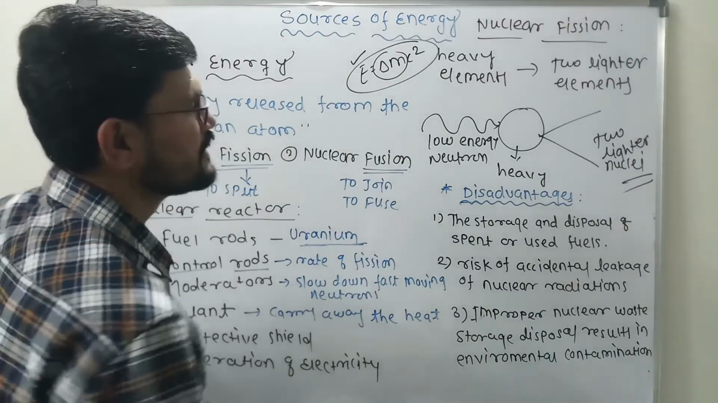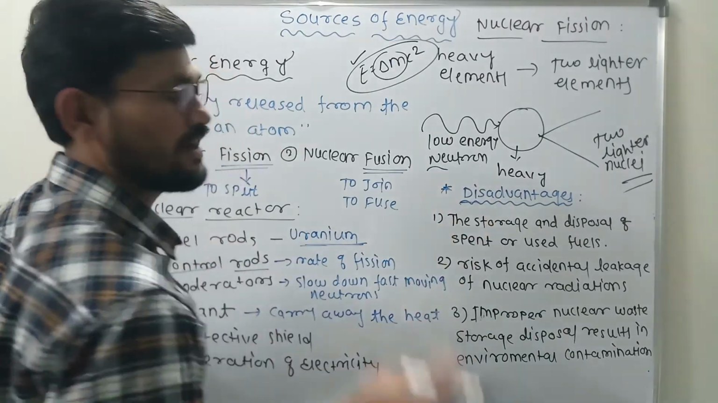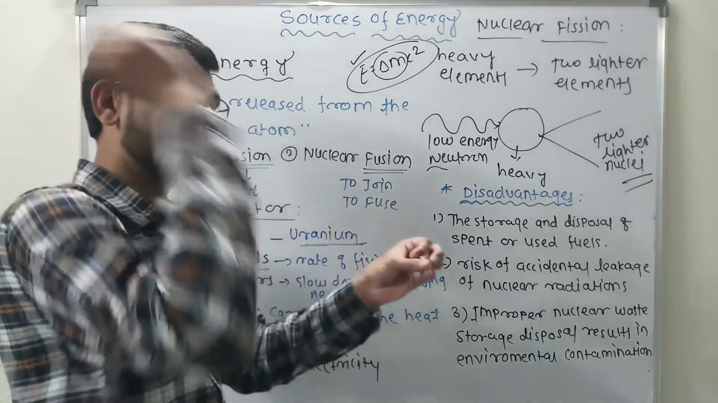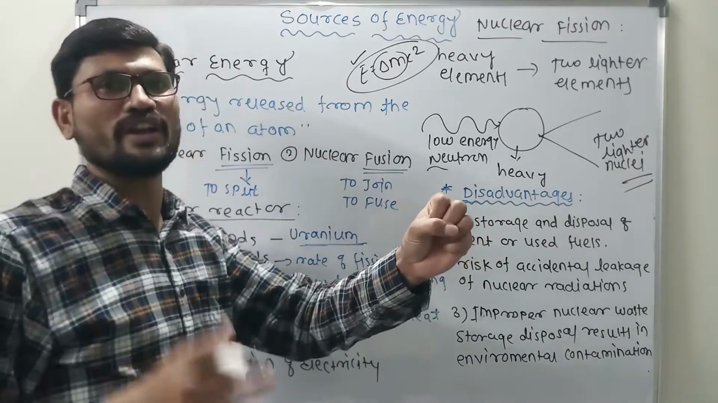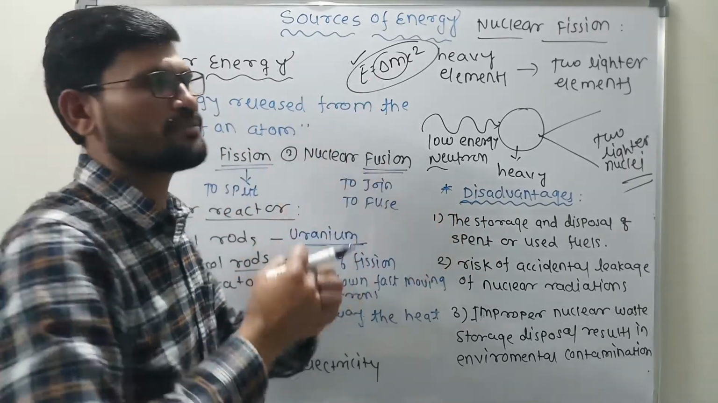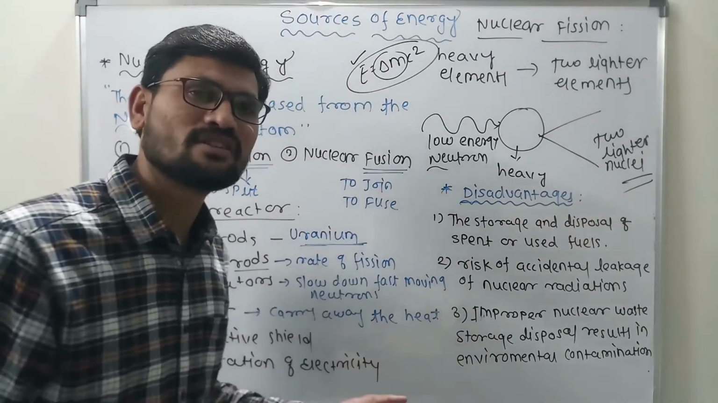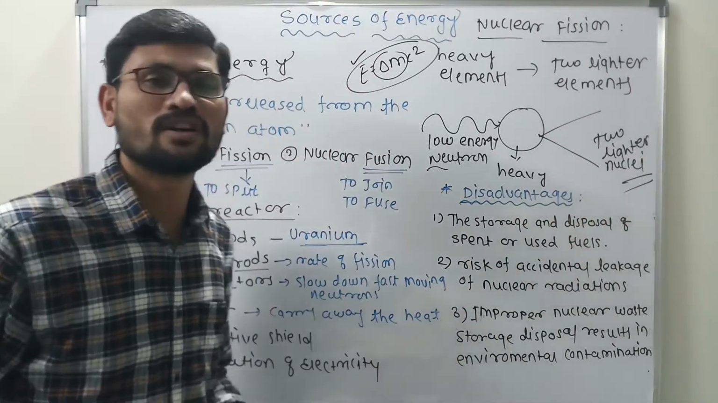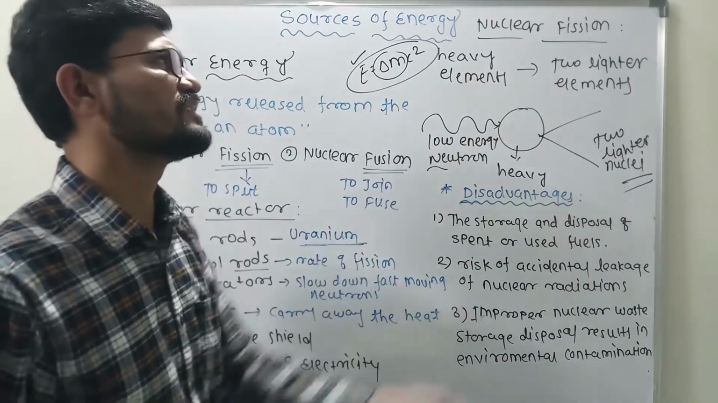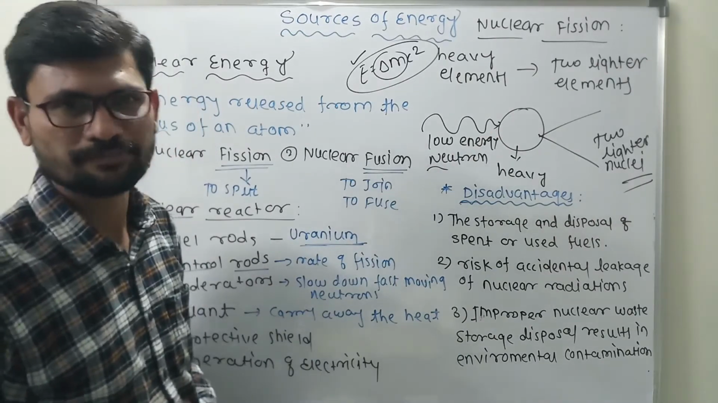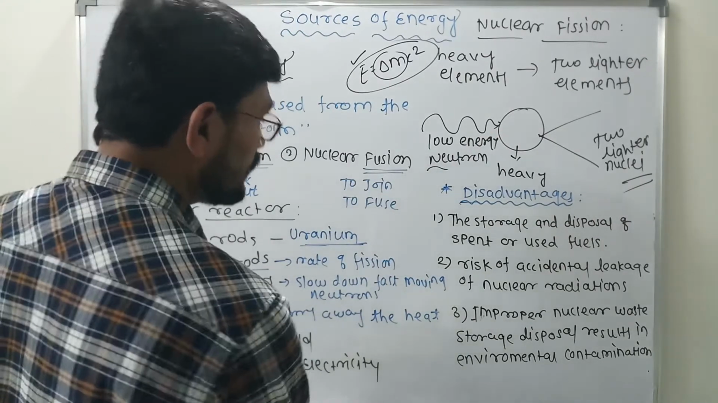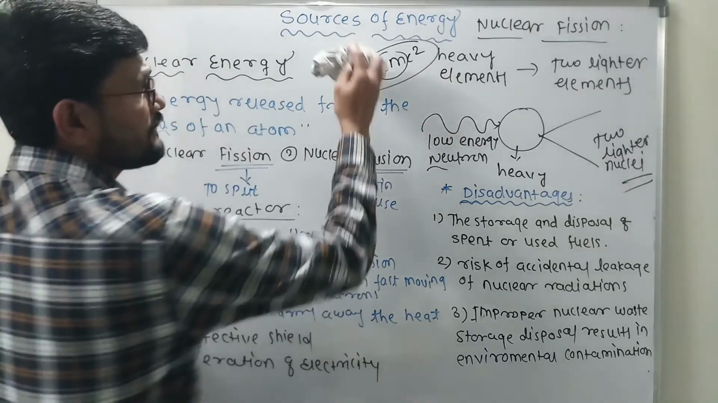Did you get what I'm saying? So how is this low energy neutron produced? You know that when a low energy neutron is bombarded on this uranium, immediately two lighter nuclei are generated. Along with that, some neutrons are generated, and energy is also generated. This is the procedure that takes place in nuclear fission. Clear? So this is exactly nuclear fission.